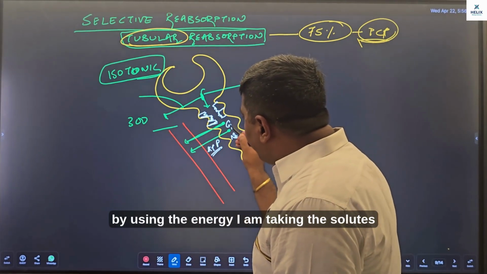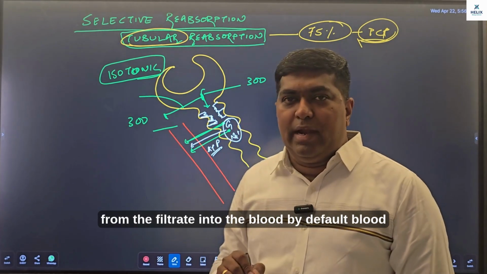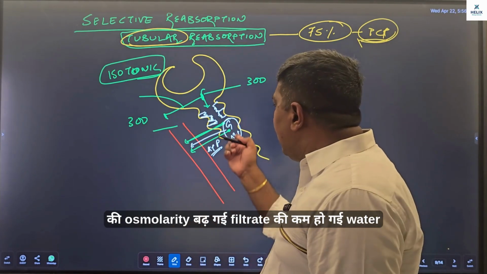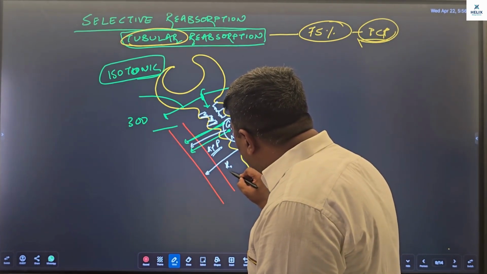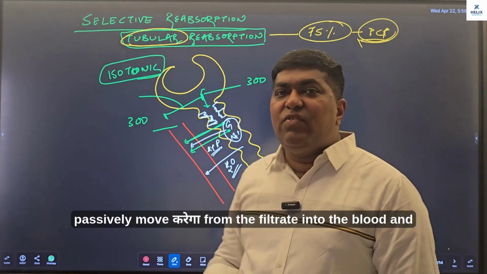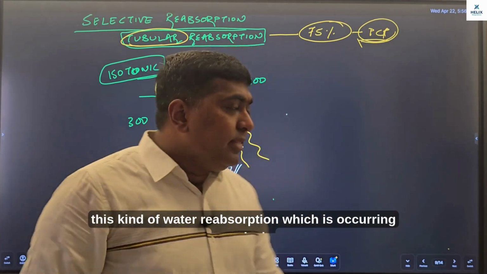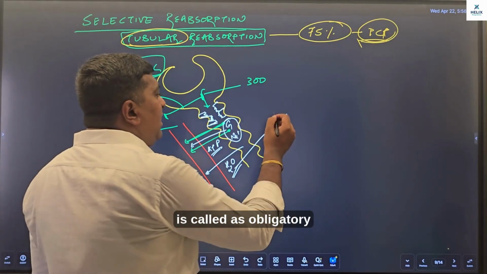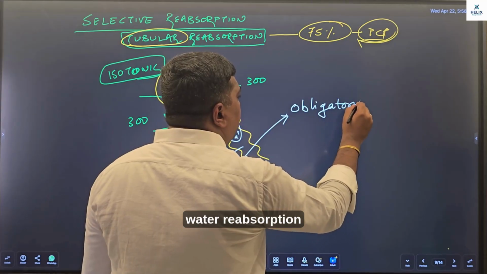And by using the energy, I'm taking the solutes from the filtrate into the blood. By default, blood की osmolarity बढ़ गई, filtrate की कम हो गई, water passively move करेगा from the filtrate into the blood. And this kind of water reabsorption, which is occurring passively, is called obligatory water reabsorption.